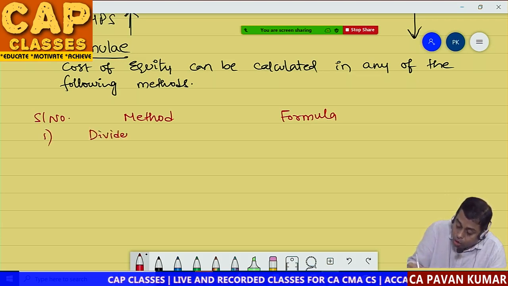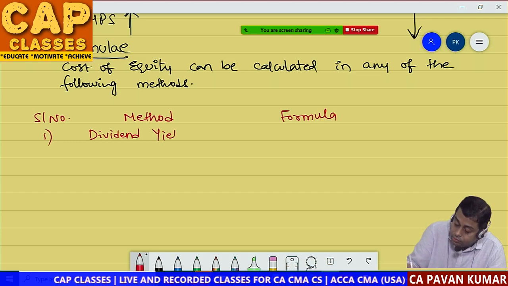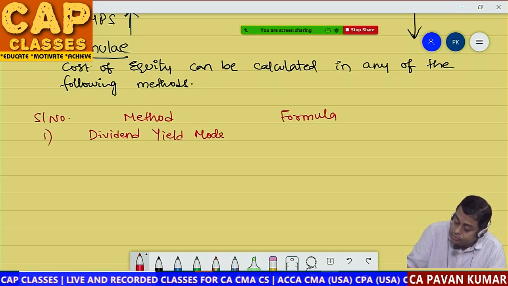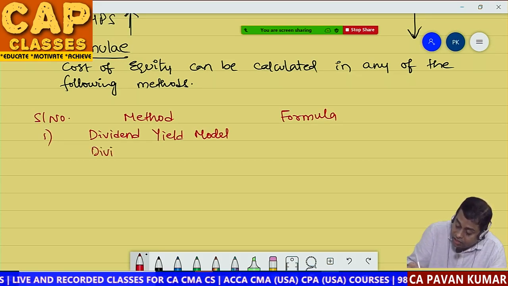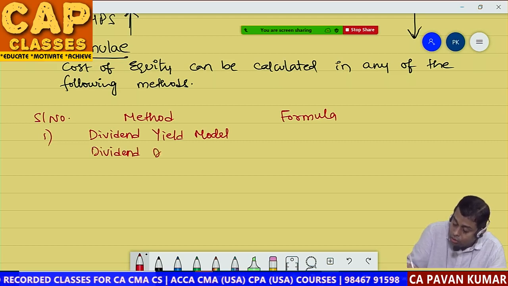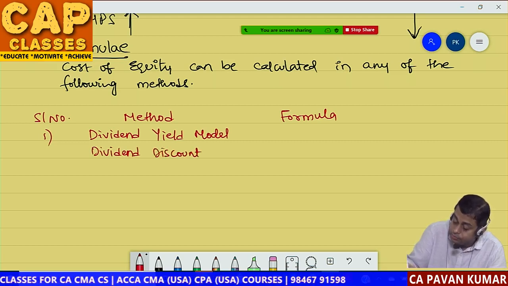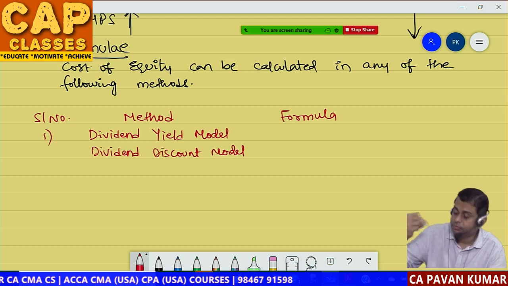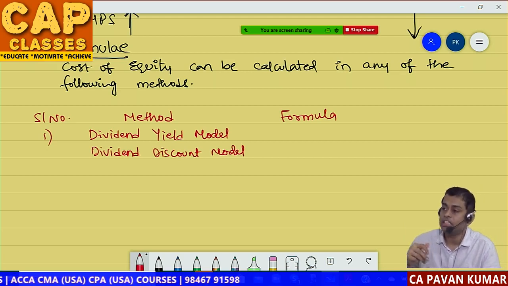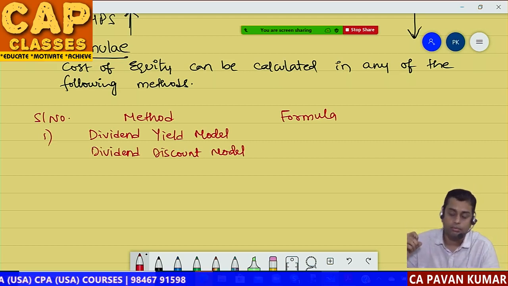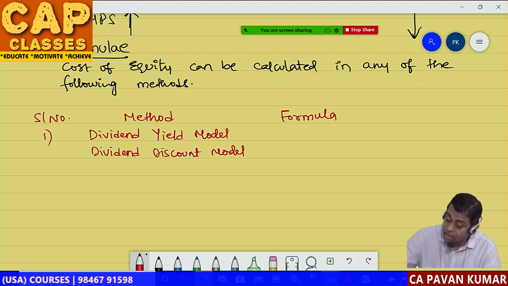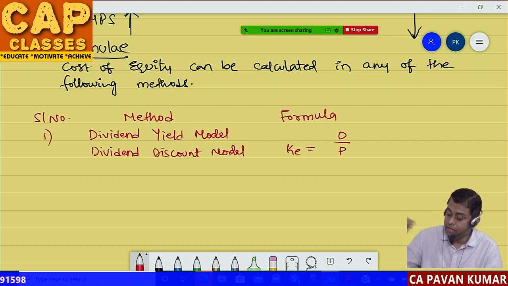Dividend yield model. This is also known as the dividend discount model, or discounted dividends model. Then write down KE is equal to D by P into 100.